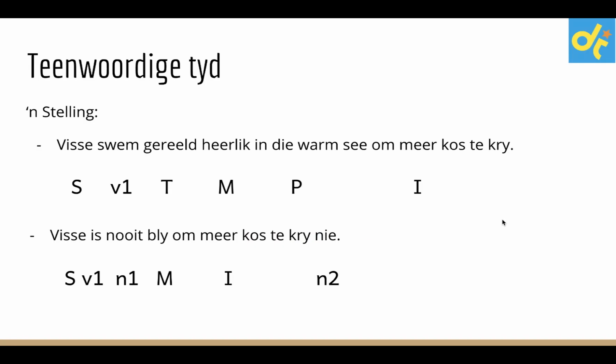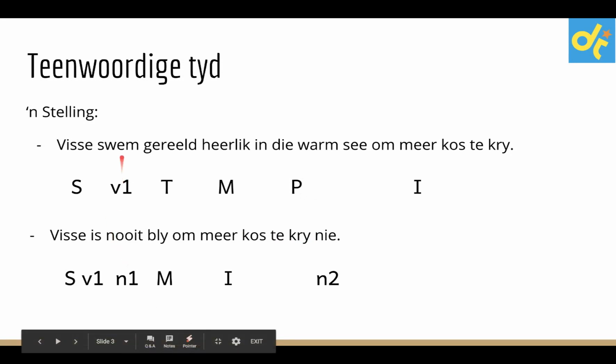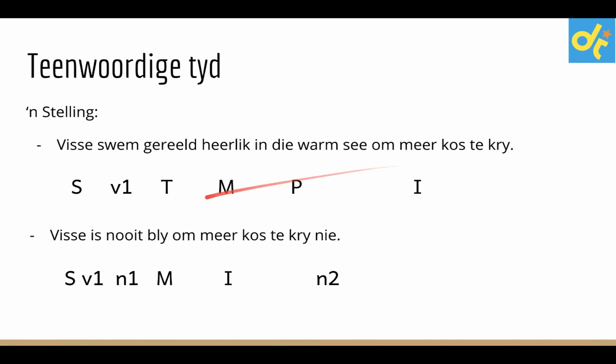Very simple, it's a stompie sentence, a statement, or a question. It can be in the present. Visse swem gereeld, heerlik in die warm see om meer kos te kry. You have your basic verb there in the second position, and then followed by your time and your manner and your place, an infinitive. Obviously, you can have an object in between as well. In this example, we have a sentence like this.